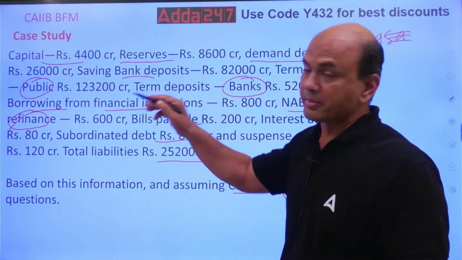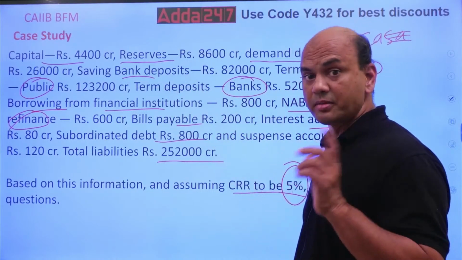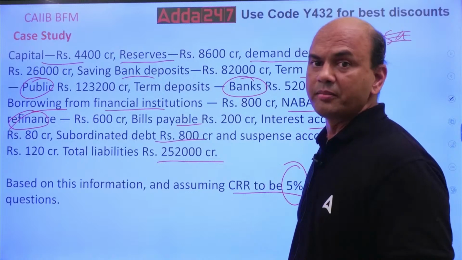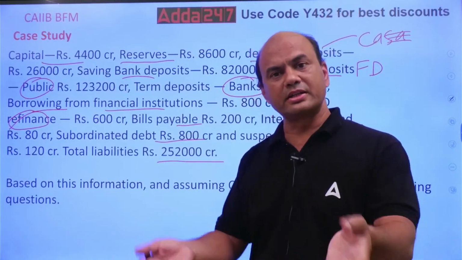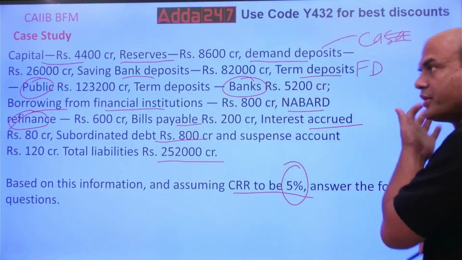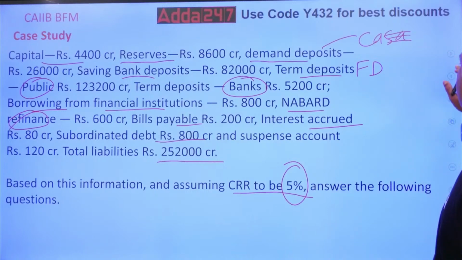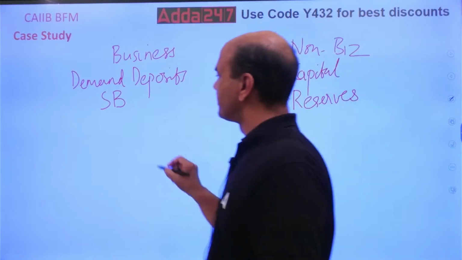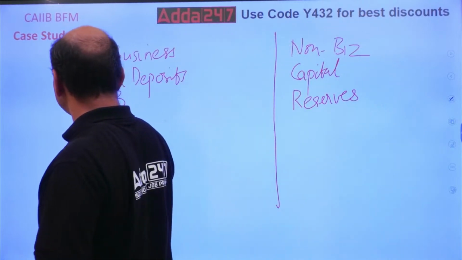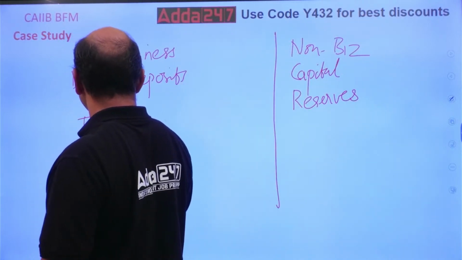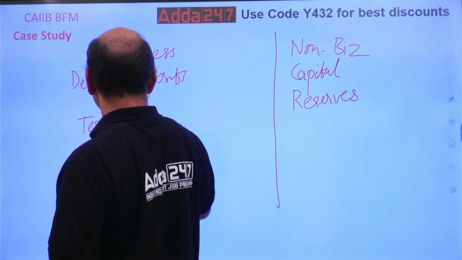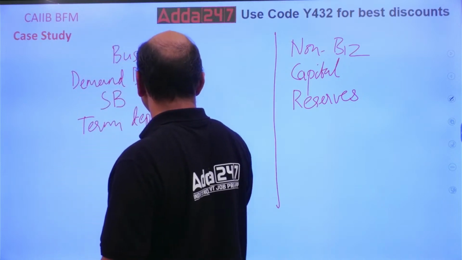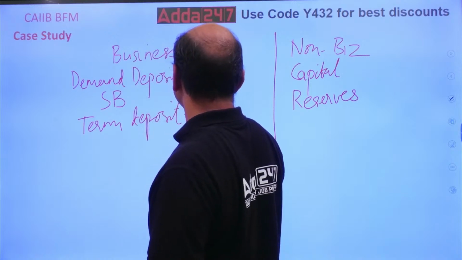Term deposit from public. Now look at this. Term deposit from public means a customer comes to me and I take the deposit of that customer. Is this a business of my bank? Yes. So it is term deposit, and that also public.